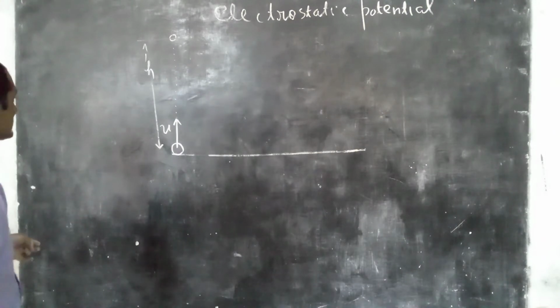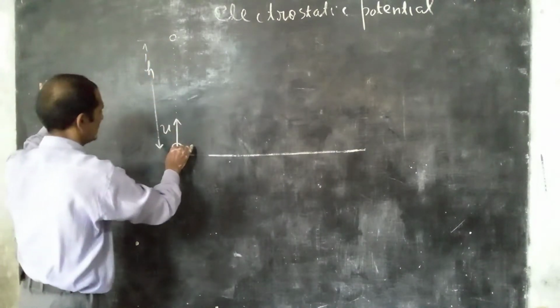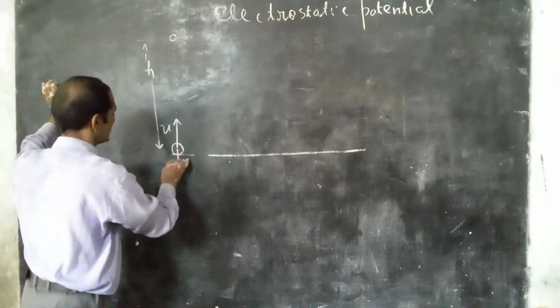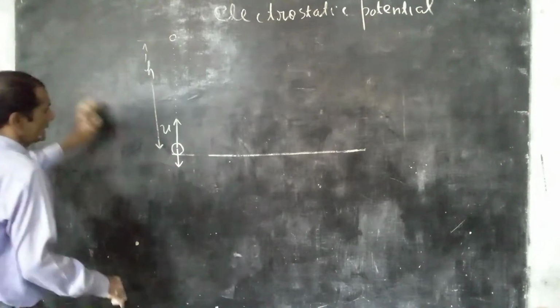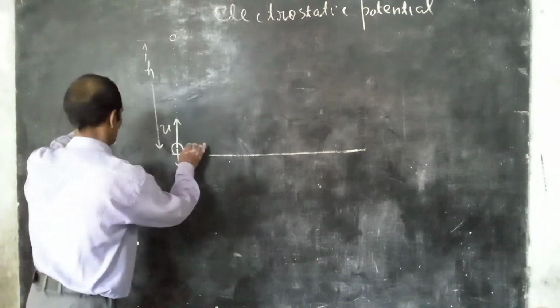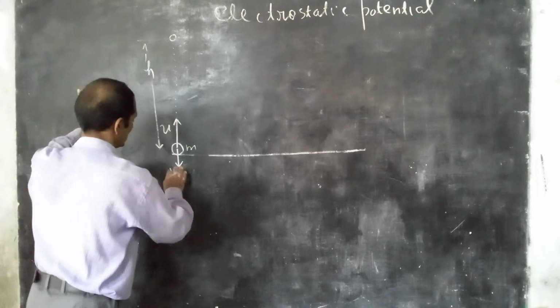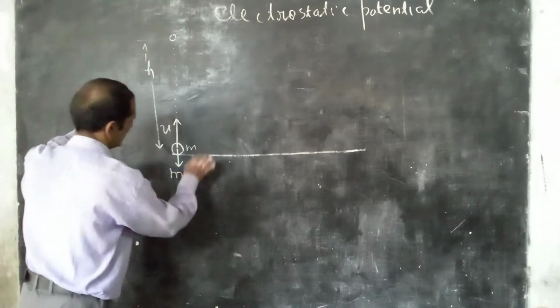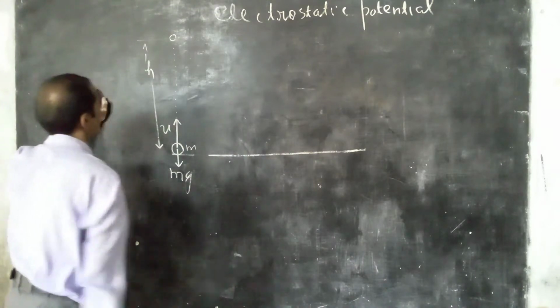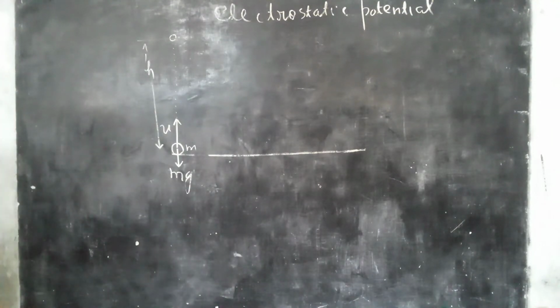So in this process, work done by the gravitational force: the force on mass particle m is the gravitational force, which acts vertically downward, mg. And displacement is upward.